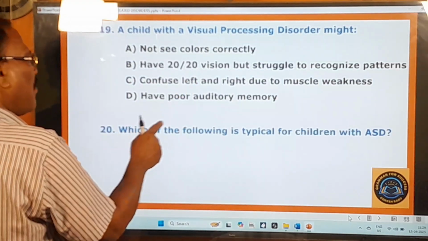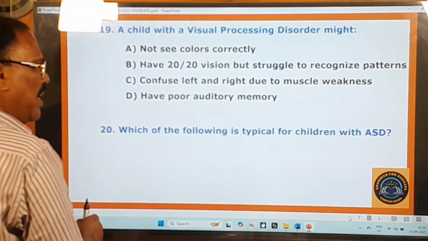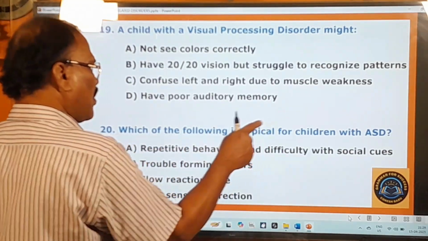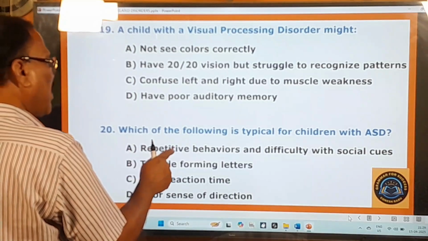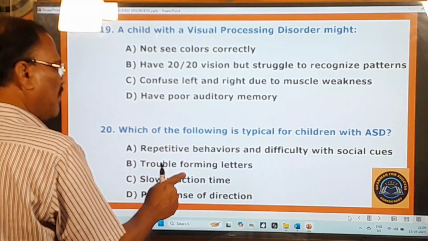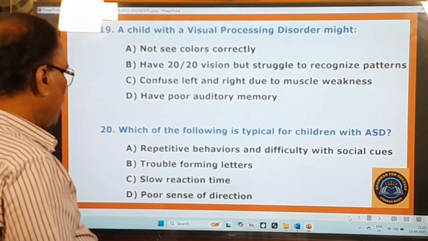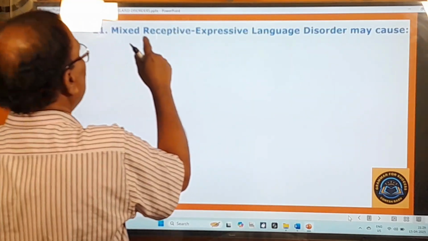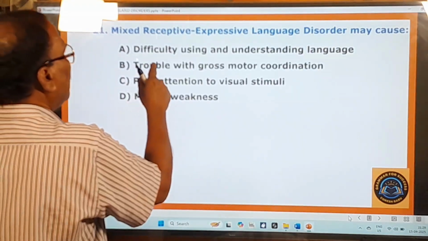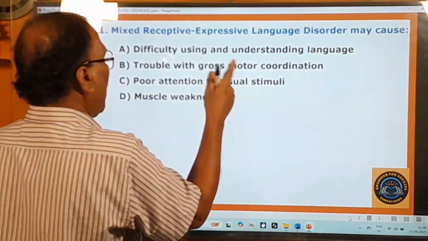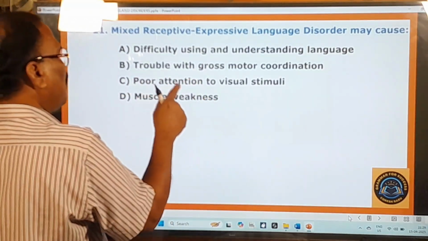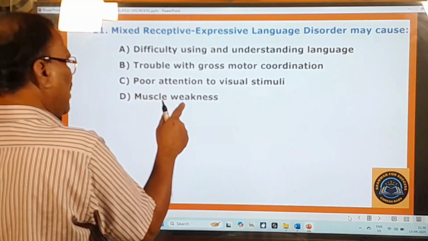20th question. Which of the following is typical for children with ASD? Repetitive behaviors and difficulty with social cues, trouble forming letters, slow reaction time, poor sense of direction. Now you move on to other questions. 21st question. Mixed receptive expressive language disorder may cause difficulty using and understanding language, trouble with gross motor coordination, poor attention to visual stimuli, muscle weakness.